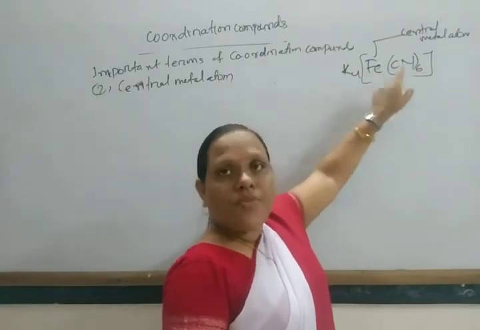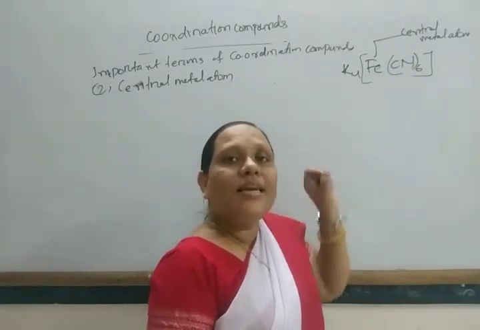Then what is the other part? The other part is known as ligand.